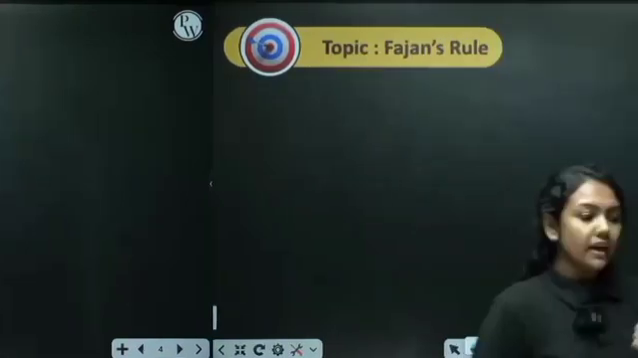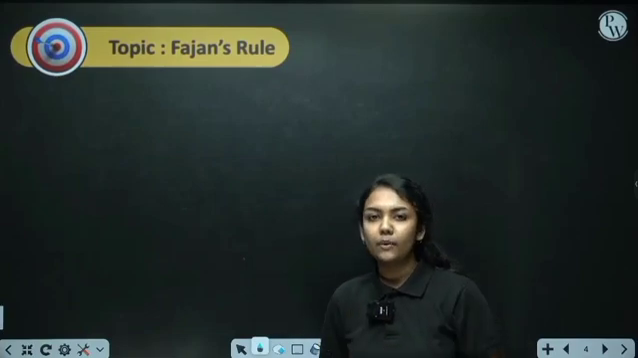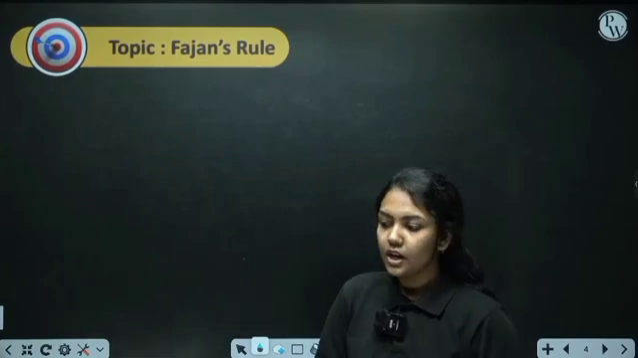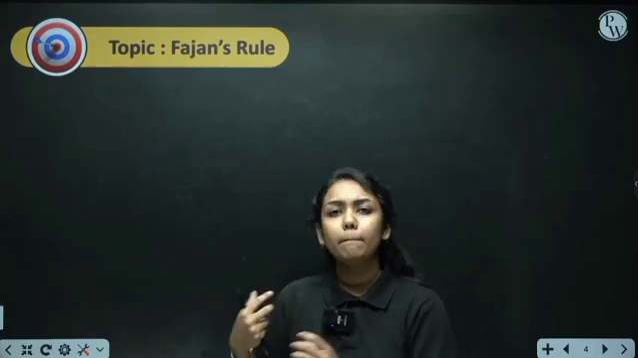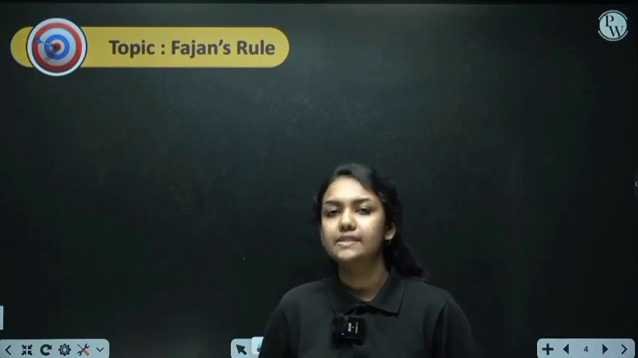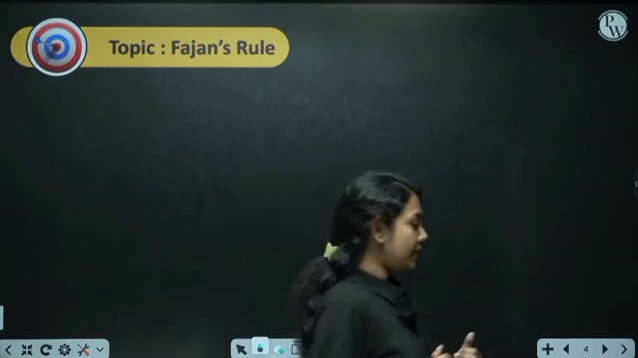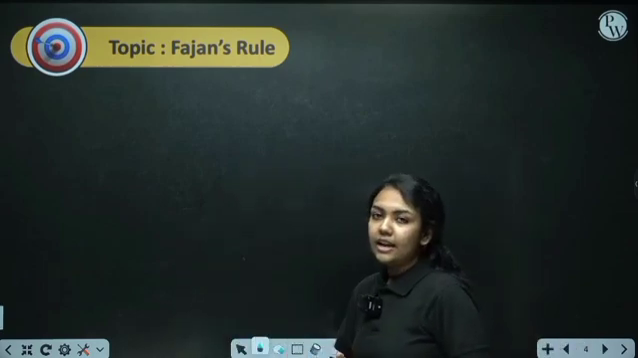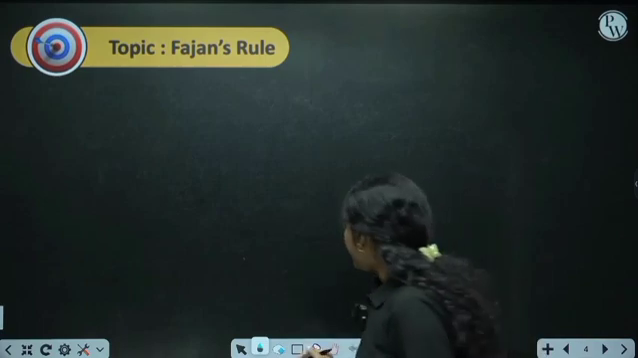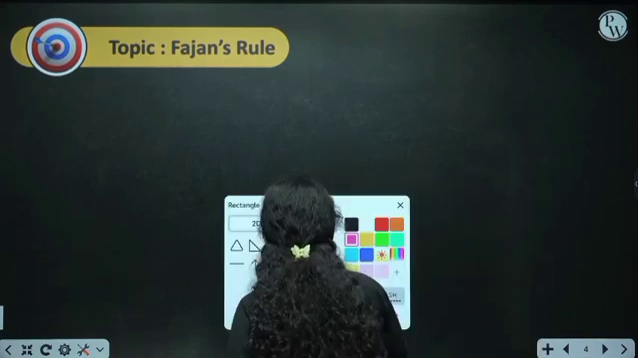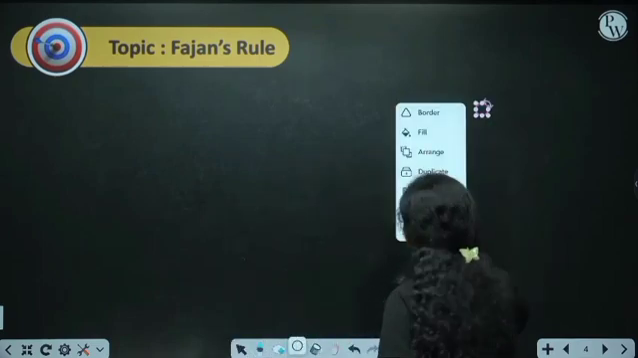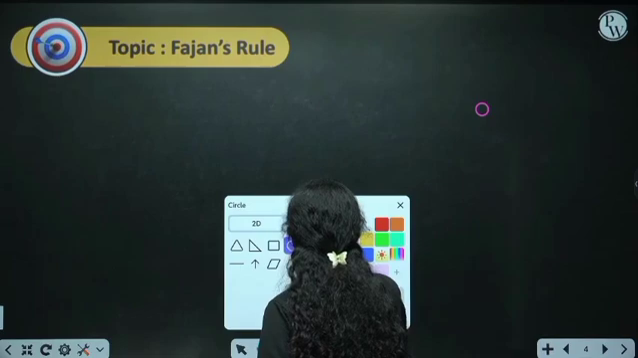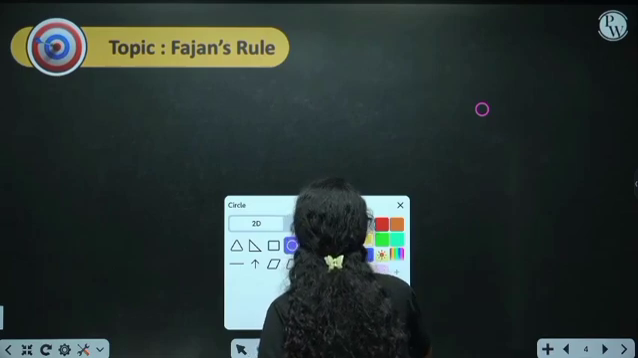So can I say the celebrity has a special kind of power to attract the people towards itself? Like that, the cation has a special kind of power to attract the electron cloud towards itself. Let's understand very deeply. We know that the cation has a smaller size. Can you please tell me why the cation has a smaller size? Just because of that Z effective value, right?